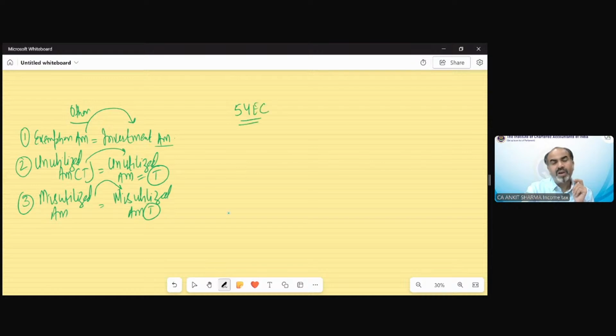there is a formula which needs to be utilized whenever you calculate any amount for exemption purpose or for taxability purpose. And that formula is a universal formula. It says original capital gain upon net sale consideration.